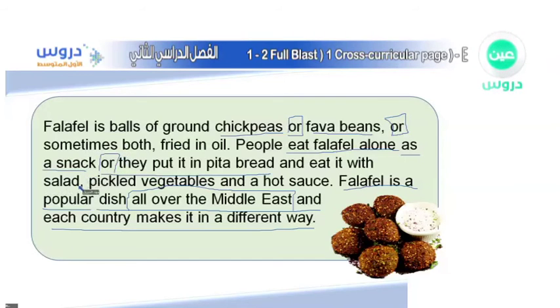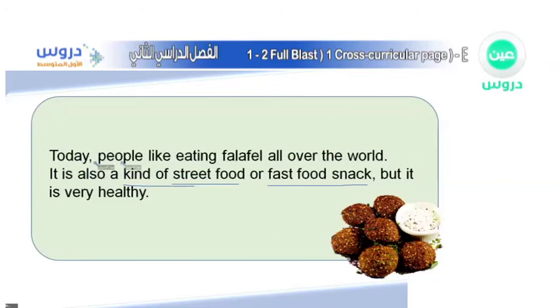From the fourth line, we said pickled vegetables and hot sauce. Let's read it now. Falafel is a popular dish all over the Middle East, as you can see. And then it says each country makes it in a different way. Today, people like eating falafel all over the world. It is also kind of street food or fast food snack, but it is very healthy.